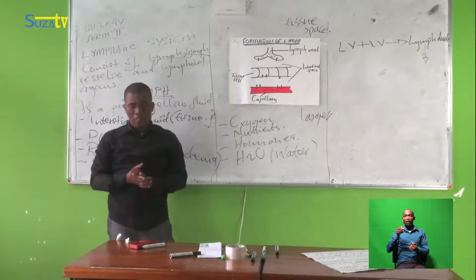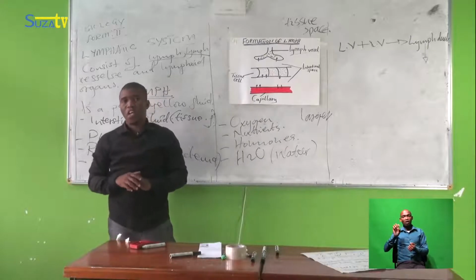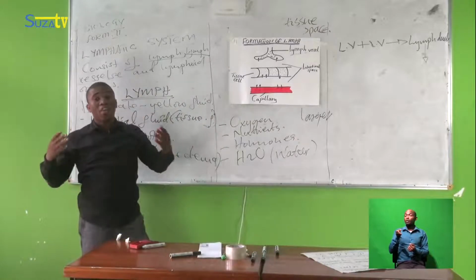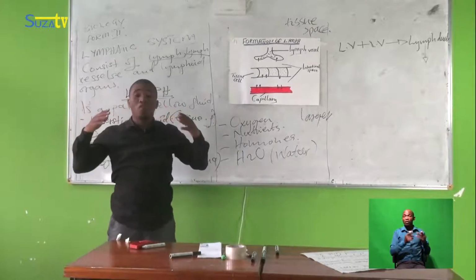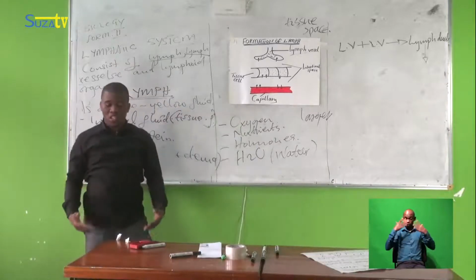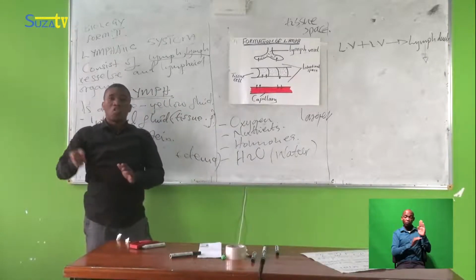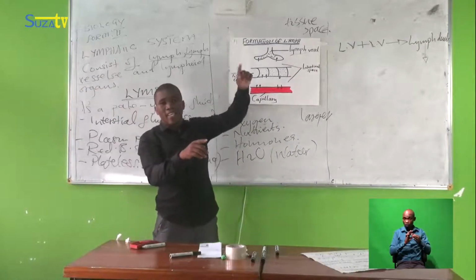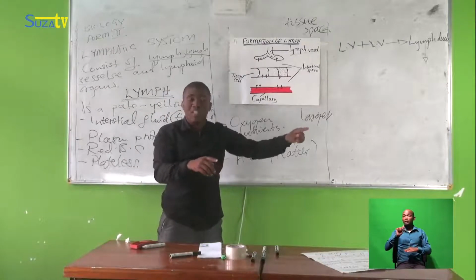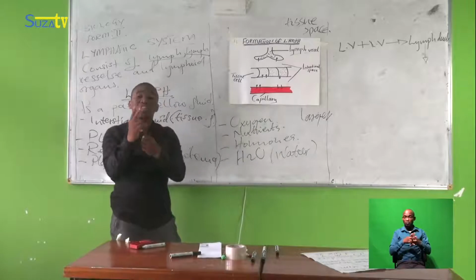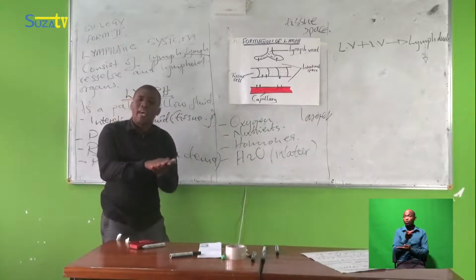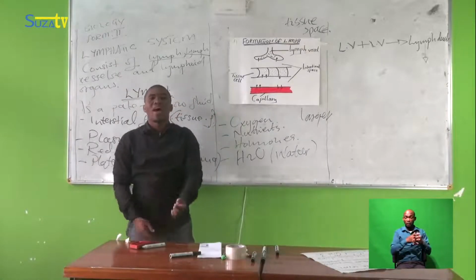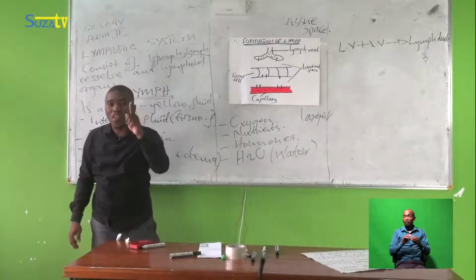You should know that we have two kinds of vena cava: superior vena cava, as well as inferior. The superior vena cava is normally located at the upper parts of the body, and the inferior at the lower parts of the body. So here we see that the lymphatic system joins with the blood circulatory system. There is a direct connection between these two systems. Where does the lymphatic system join the blood circulatory system? At the superior vena cava.